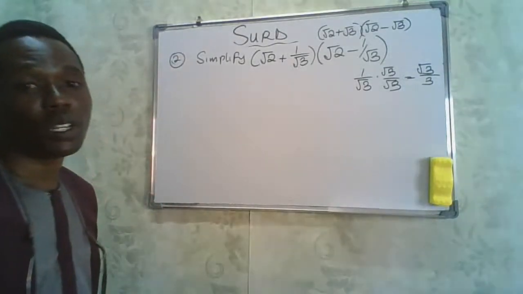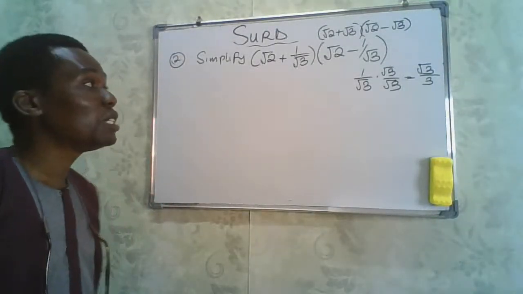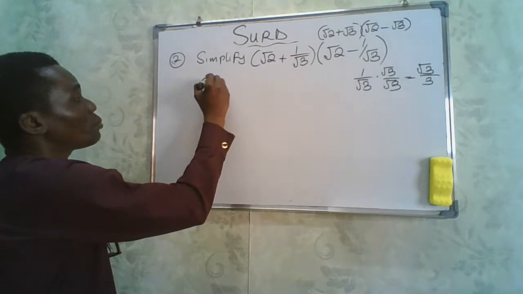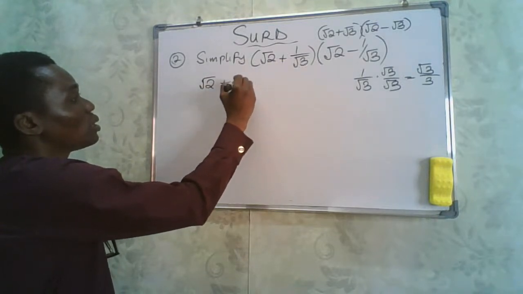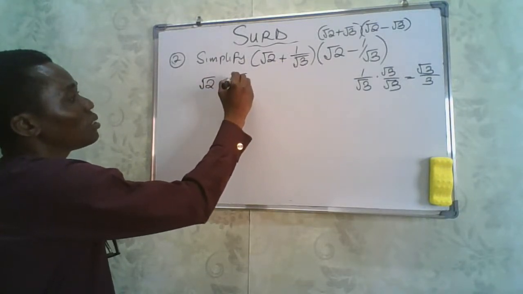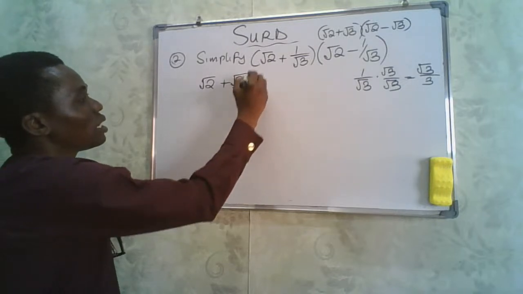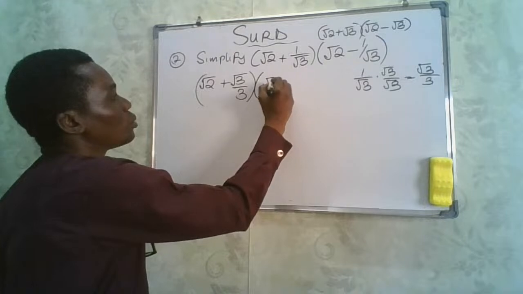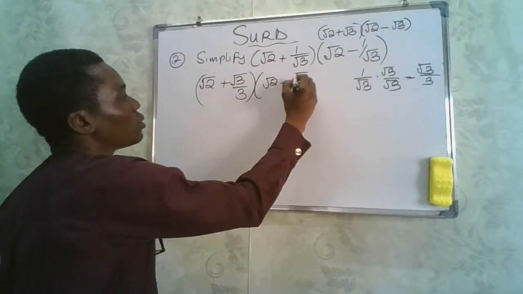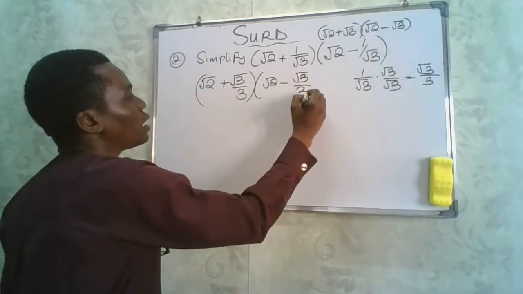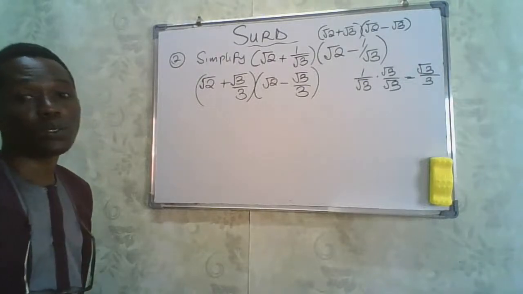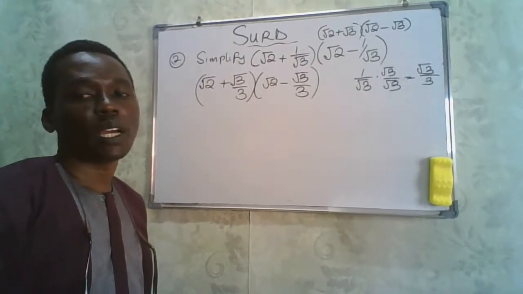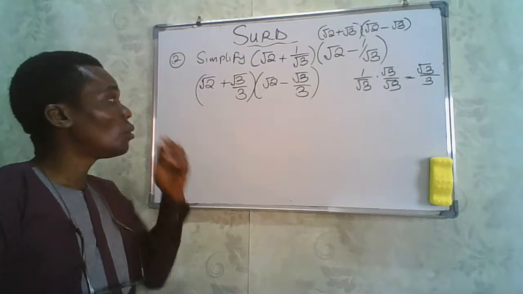So we've made it rational. So that means I can simply simplify this by putting this into that expression. Root 2 plus root 3 divided by 3 multiplied by root 2 minus root 3 divided by 3. So that will make the expression easy to play around with.